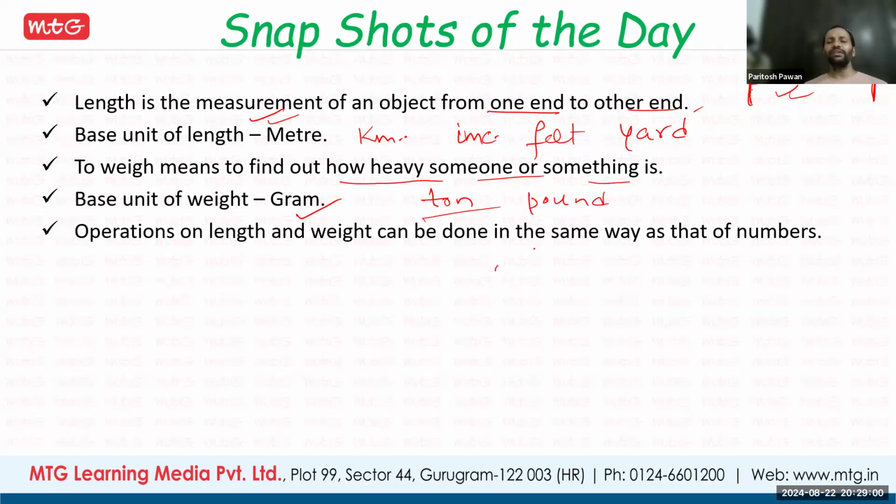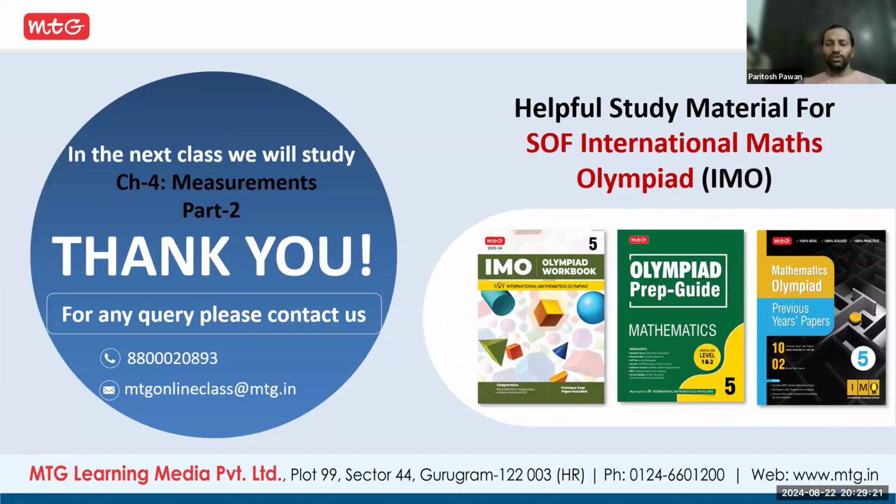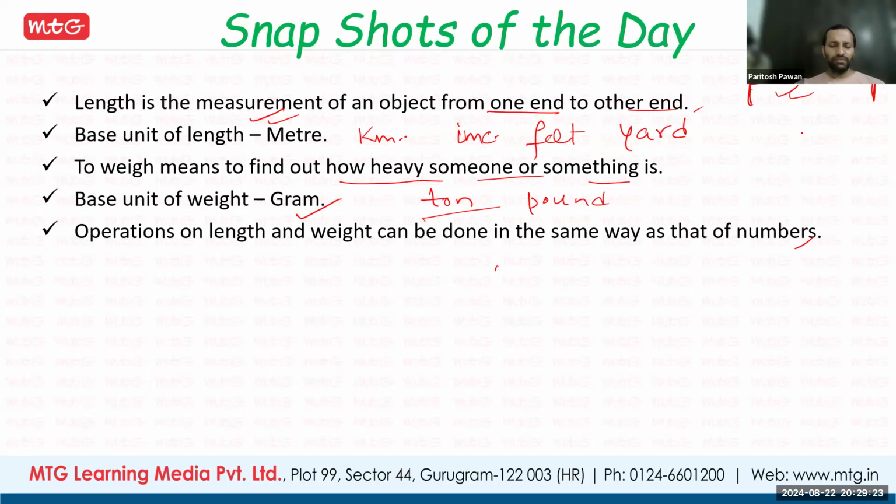So operation of length and weight can be done the same way as the numbers. How number we are adding, subtracting, multiplying, dividing. The same way we have seen everything we have done, multiplication, division, addition, subtraction. So like that number, how we are doing, the same thing we are doing with this operations also. Fine, for this conversion. So these things we have learned today. So we will continue. So this topic in the next class.